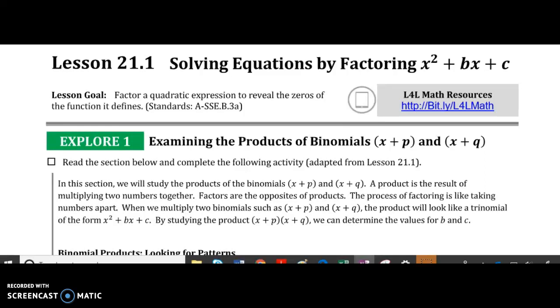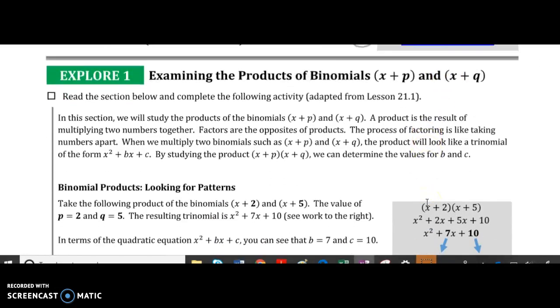Alright, let's work on lesson 21.1, solving equations by factoring x squared plus bx plus c. So this should look familiar from the last lesson. This is a trinomial. It's a quadratic equation. We have degree 2, and it's a trinomial. So we learned how to multiply two binomials.